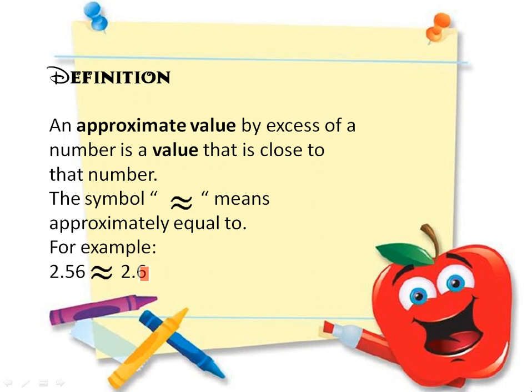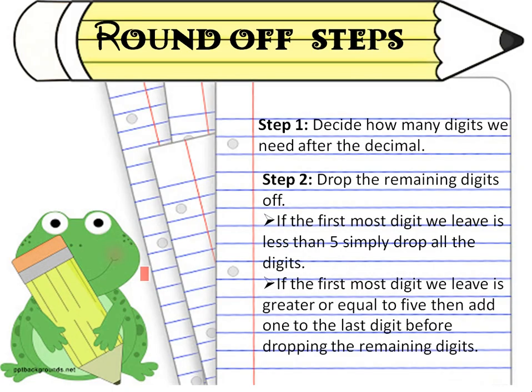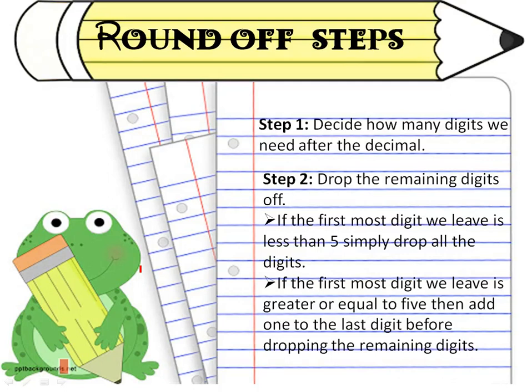We get this number by rounding off the decimal. So we will have to learn the steps to round off the decimal number. What are the steps to round off a decimal number? The steps are very simple. Step 1. Decide how many digits we need after the decimal. First, we have to decide how many digits we are going to need in the decimal part.